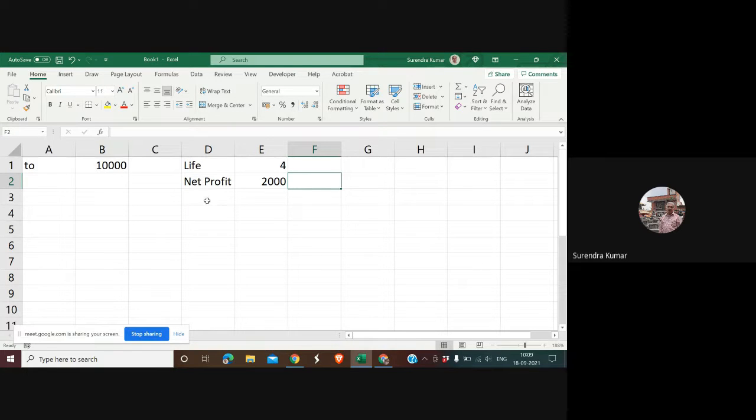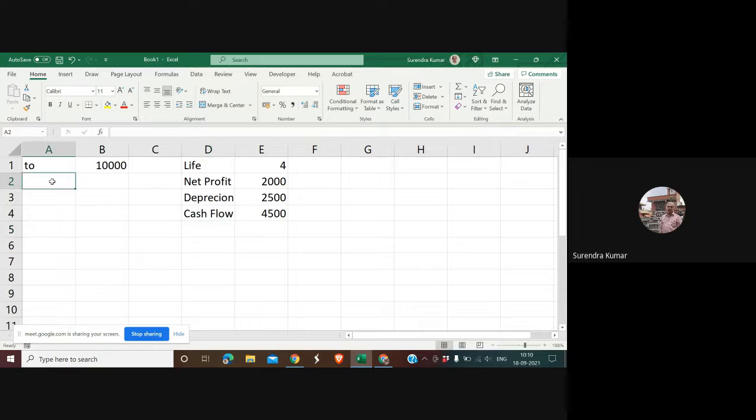So let us say we write this amount of depreciation here. That means we are in a way adding it back into our net profit. So we get cash flow for the year, which becomes 4500.